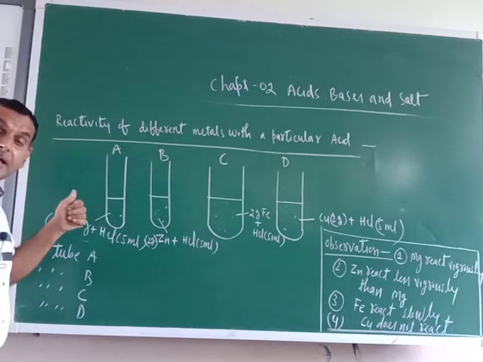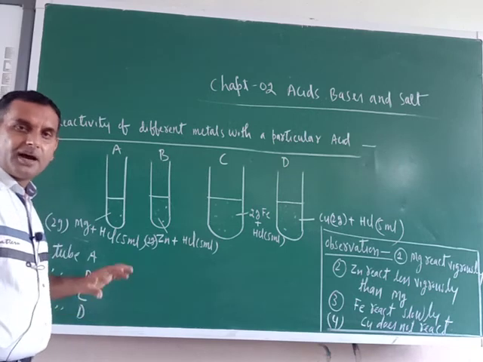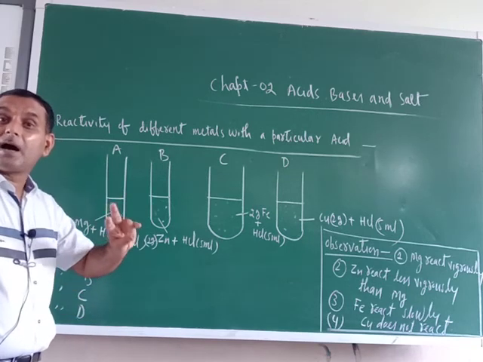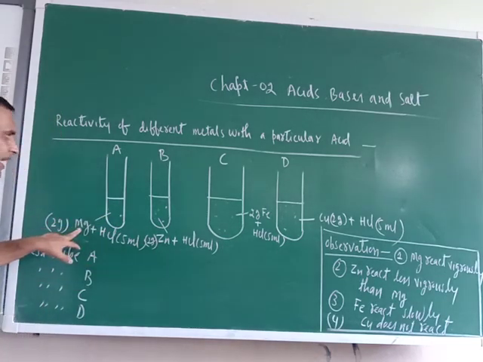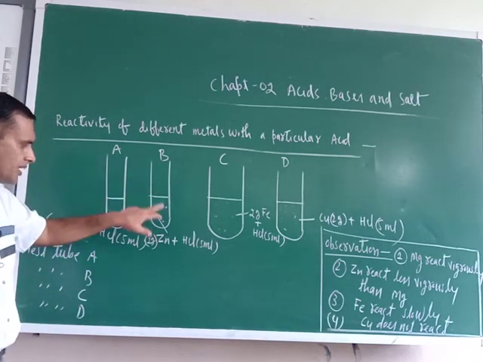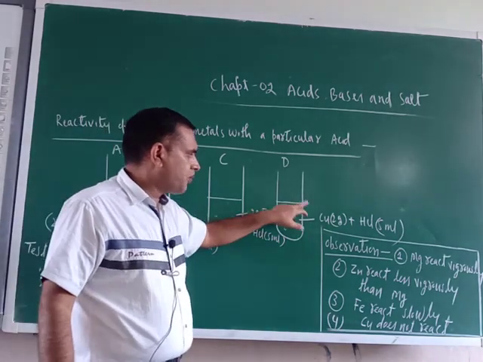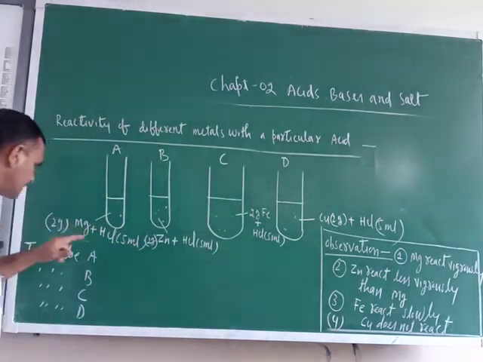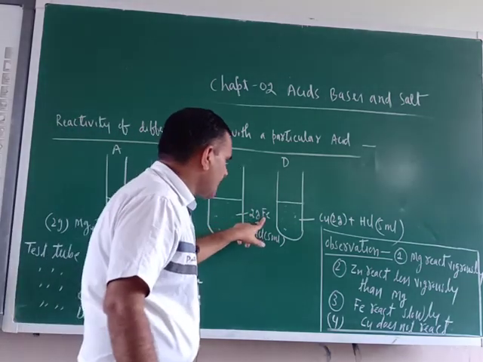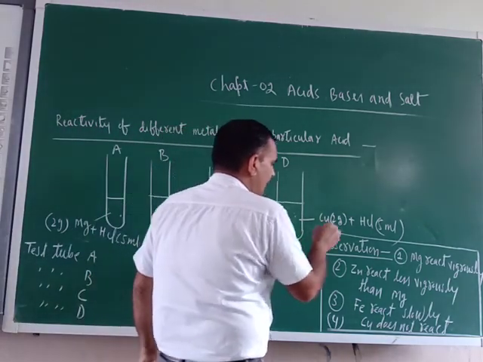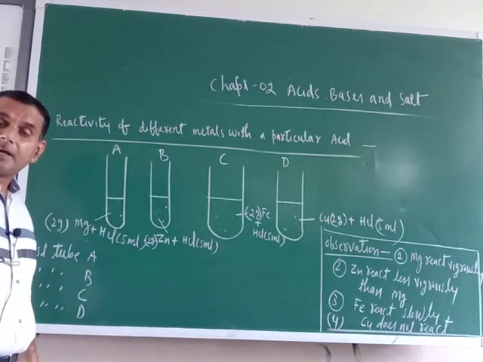Okay, same amount of different metal and the same acid we have taken. Are you getting my point or not? Same amount of different metal. Like in the first test tube I took magnesium, in the second zinc, in the third iron, in the fourth copper. But just see, magnesium is 2 gram only, zinc is 2 gram only, iron is 2 gram only, and copper is also 2 gram. The metal is different, the acid will be the same.